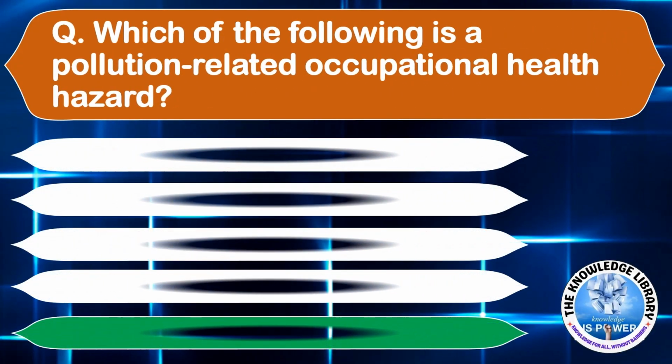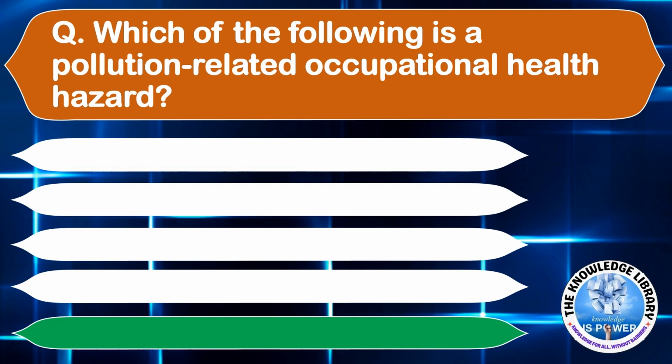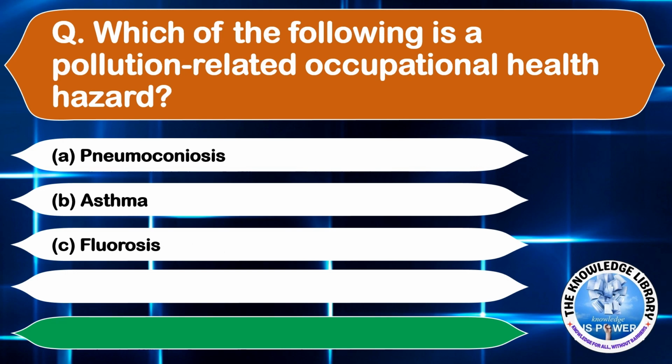Which of the following is a pollution related occupational health hazard? Option A, pneumoconiosis. Option B, asthma. Option C, fluorosis. And option D, silicosis. The correct answer is option B, silicosis. Moving on to the next question.